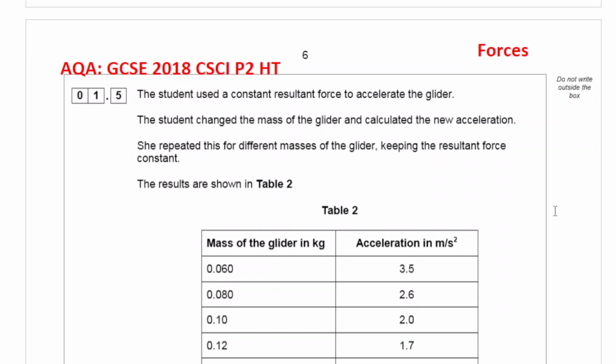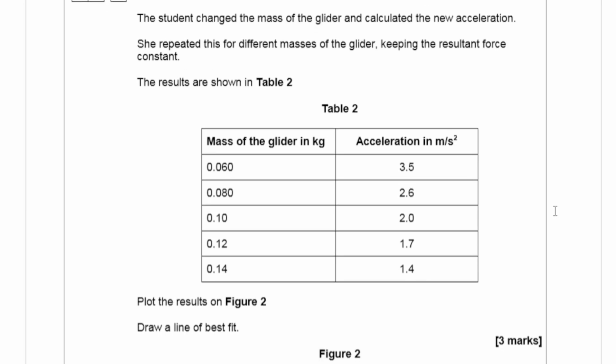The student used a constant resultant force to accelerate the glider. The student changed the mass of the glider and calculated the new acceleration. She repeated this for different masses of the glider, keeping the resultant force constant. The results are shown in the table. Mass of the glider in kilograms. And you've got the acceleration.